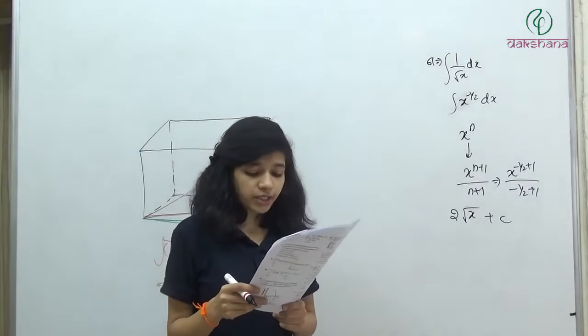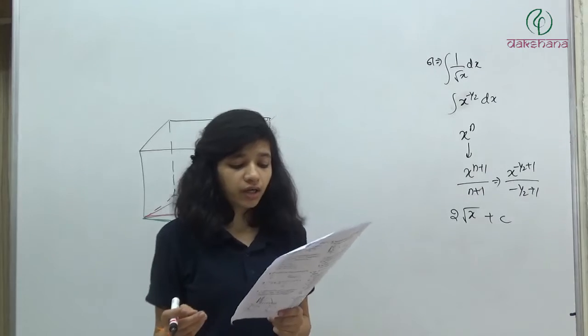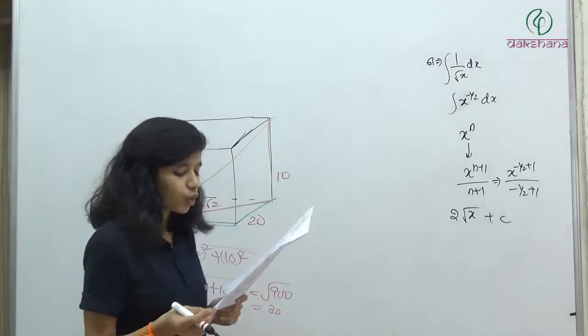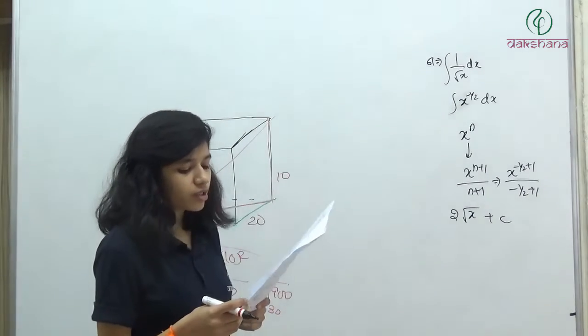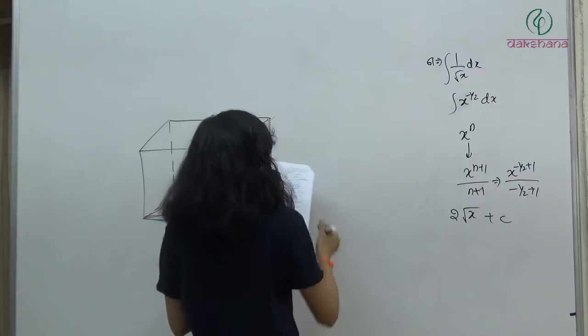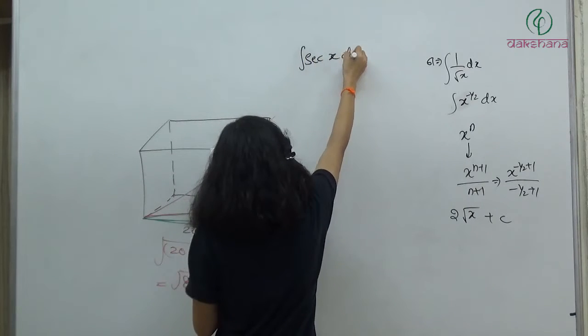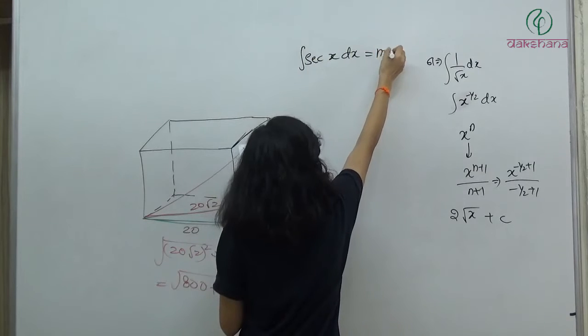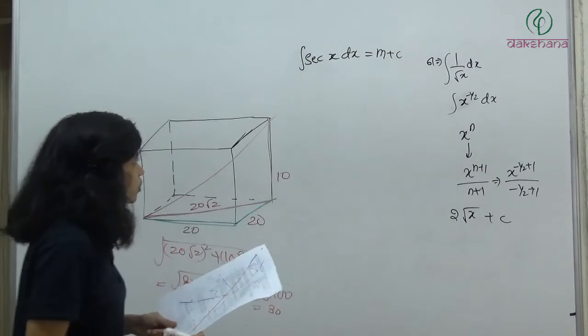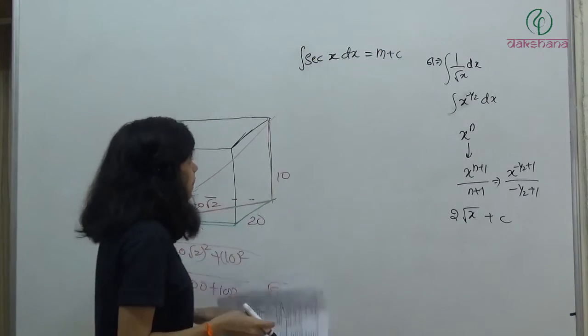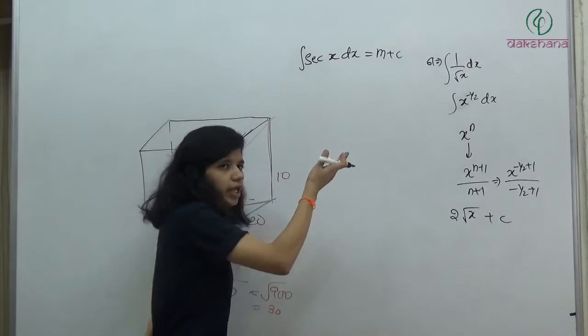Question number 62. If integral sec x dx is equal to m plus c, where c is a constant, then m is. So what we have? We have integration sec x dx is equal to m plus c. ठीक है? So now we have to find out the value of m. So basically we have to find out the integration.